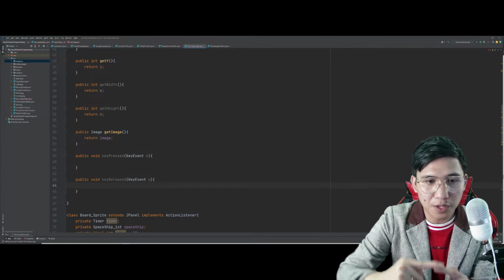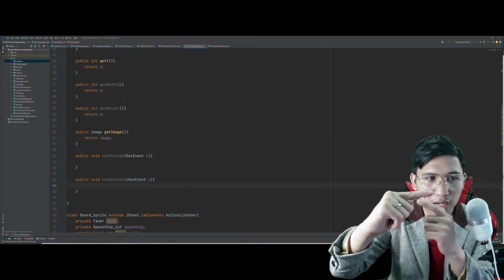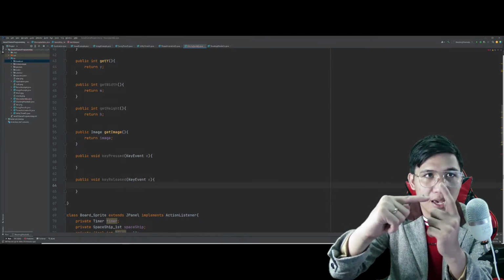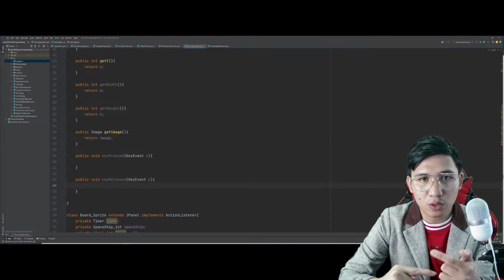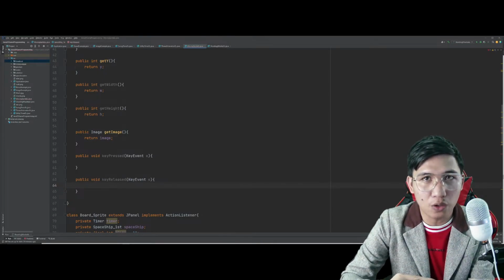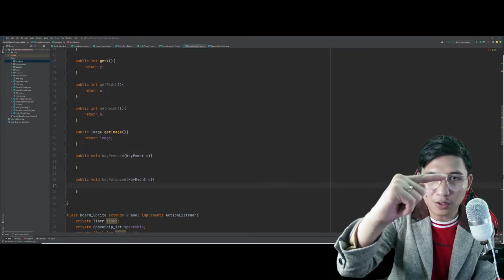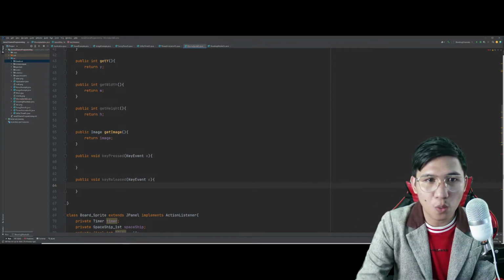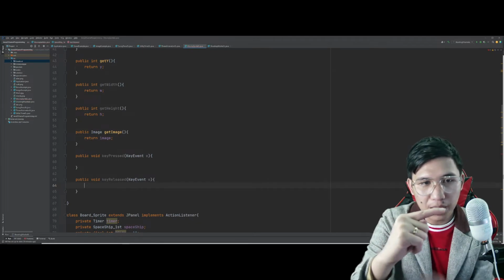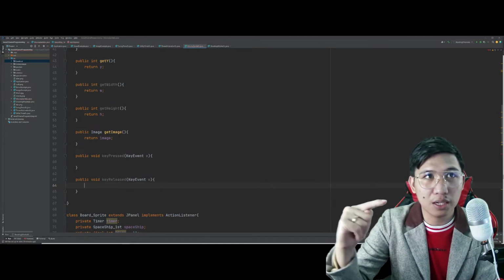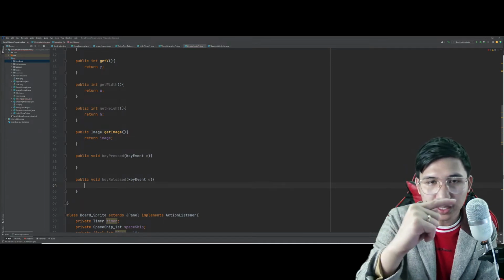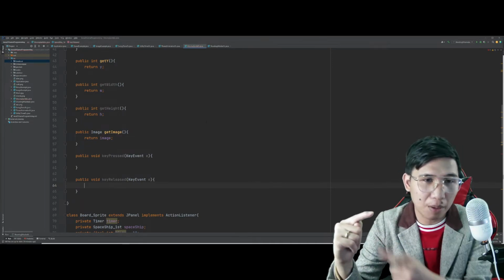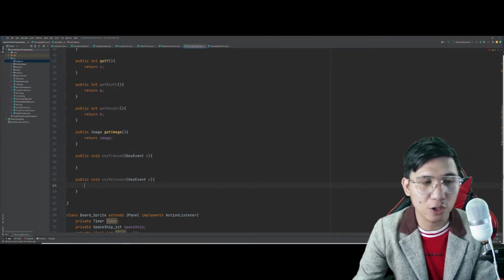So, if I press up, I will try to decrement the value of Y. If I press down, I will try to increment the value of Y of the spaceship itself. Kasi nga pababa, di ba? So kung pababa, umaabante rin yung position ng Y mo. Kapag right naman, pagpapunta dito sa right mo, of course, nag-i-increment yung value ni X. Pag left naman, nagdi-decrement yung value ni X.